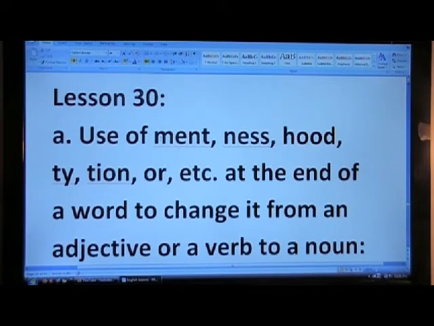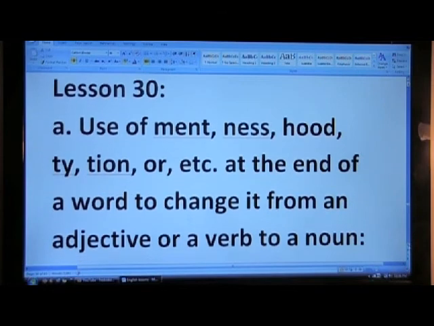Many times, ment, M-E-N-T, ness, N-E-S-S, hood, H-O-O-D, T-Y, T-I-O-N, O-R, etc. are used at the end of a word to change it from an adjective or a verb to a noun.